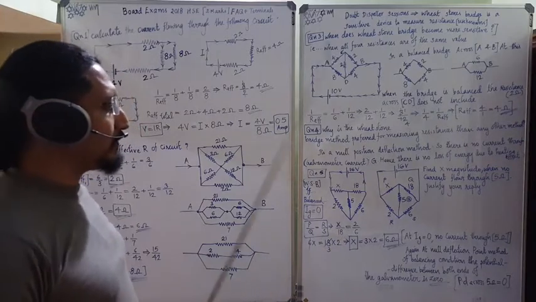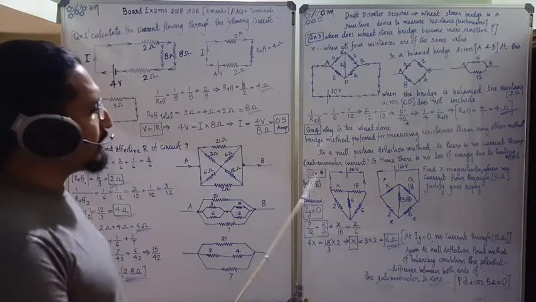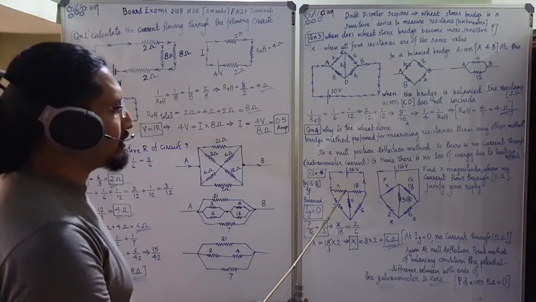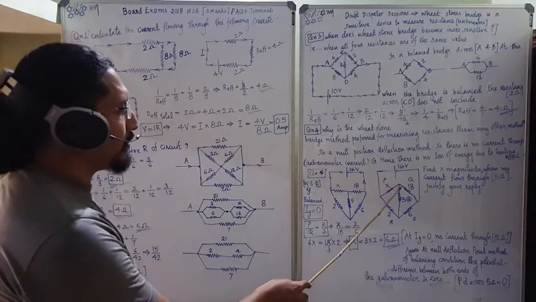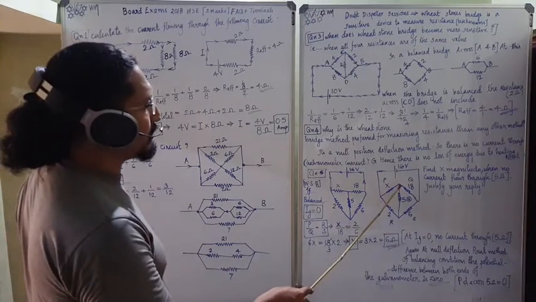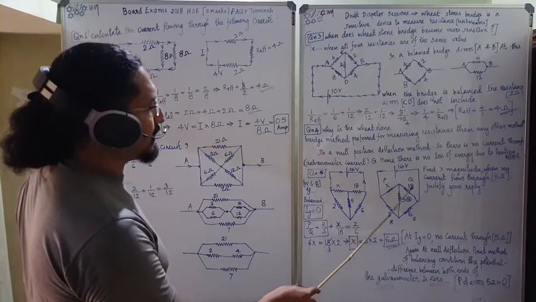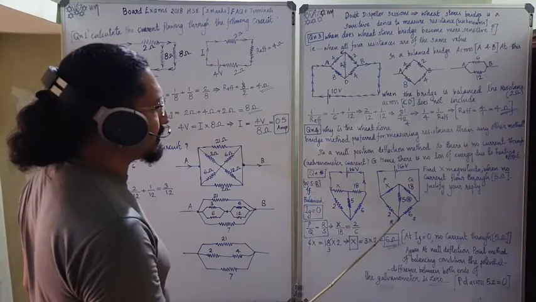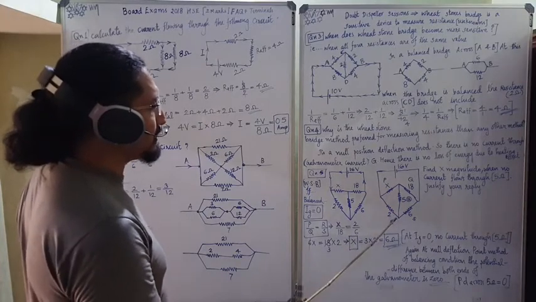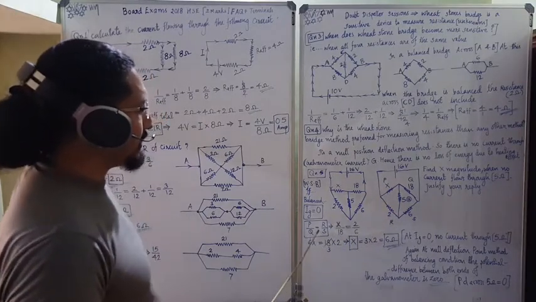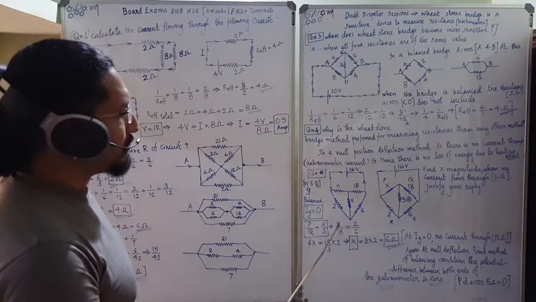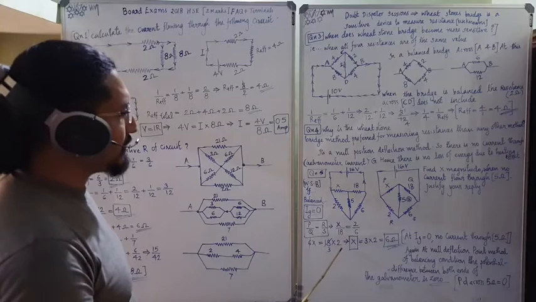To get full marks, you must write that in the Wheatstone's bridge, if it is balanced, the IG current is 0. The potential difference between these 2 points is 0: the junction between X and 18, and the point between 2 and 6. The current is also 0. So this balancing condition becomes the Wheatstone's bridge condition. P by Q is equal to R by S, X by 18 is equal to 2 by 6.